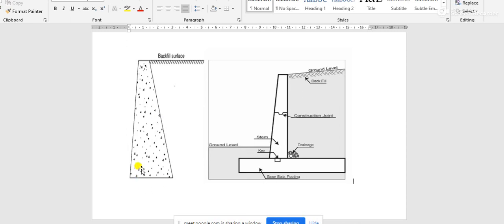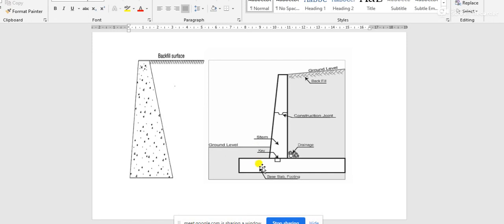That's why when you are given a gravity retaining wall for some mathematical calculation, numerical problem or design problem, you have to consider Coulomb's wedge theory. But if you are given a cantilever retaining wall, then you have to use Rankine's earth pressure theory.